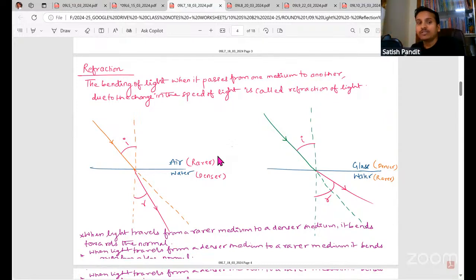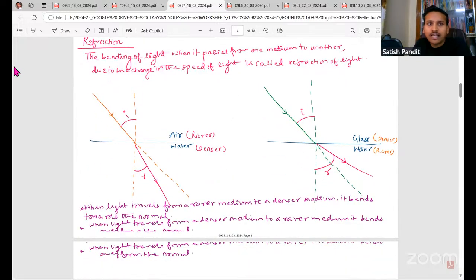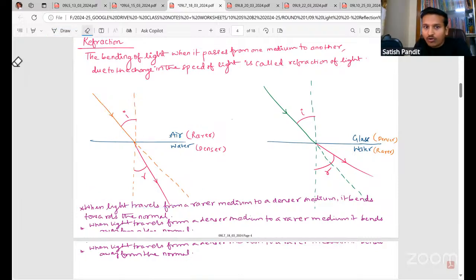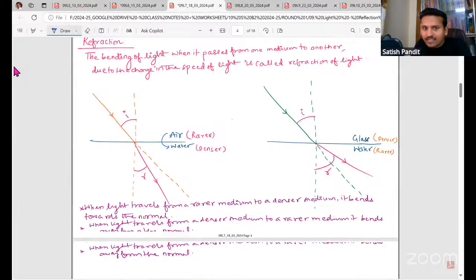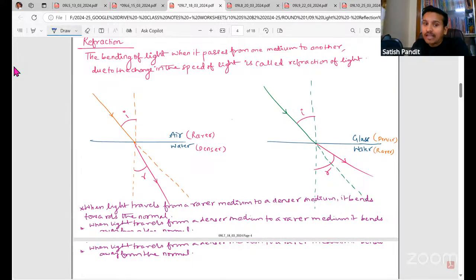Now it has been found that when light travels from a rarer medium to a denser medium, see, light is traveling from a rarer medium to a denser medium. It is coming from here, no? So how do you know it is rarer? Because if you compare air and water, air is rarer, water is denser. So when light is traveling from a rarer medium to a denser medium, it will bend towards the normal.